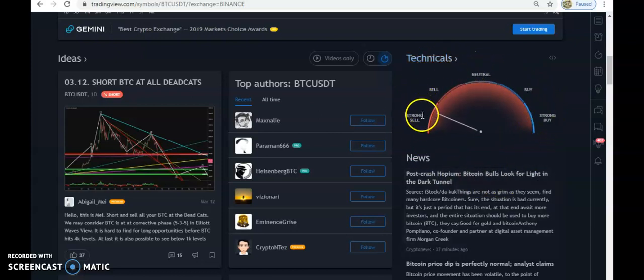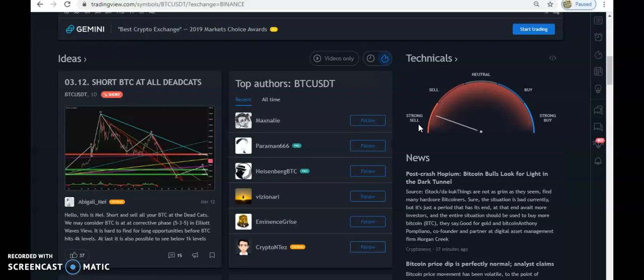Do not ever base your idea or your decision on this. It's not usually congruent with what the market is saying. Currently it's saying strong sell. Strong sell means you should sell. Like if you have BTC USDT, you should sell, the market is not showing well. When it says sell, you can still sell, but you should think twice before you decide to. But when it says strong sell, don't think twice, just go ahead and sell.